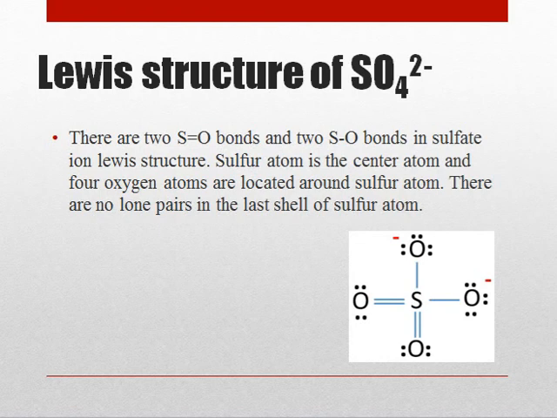There are 2 double bonds between sulfur and oxygen atoms and 2 single bonds between sulfur and oxygen in the sulfate Lewis structure. Sulfur atom is the center atom, and 4 oxygen atoms are located around the sulfur atom. There are no lone pairs in the last shell of the sulfur atom. As we can see in this picture, the Lewis structure of sulfate.